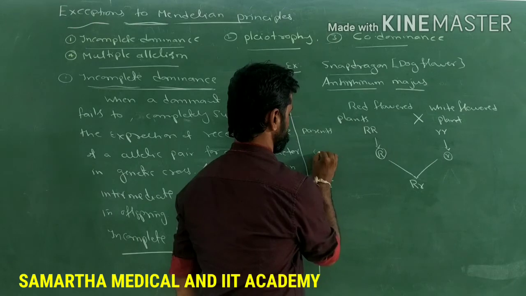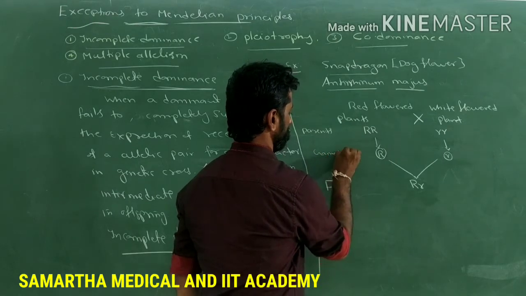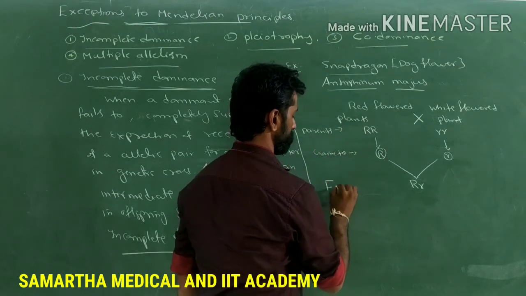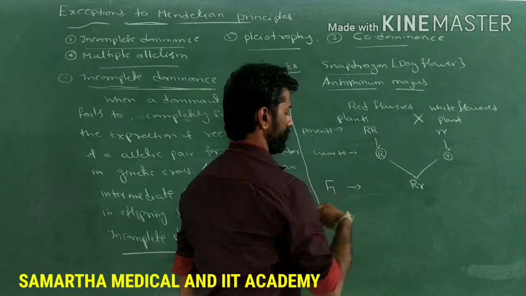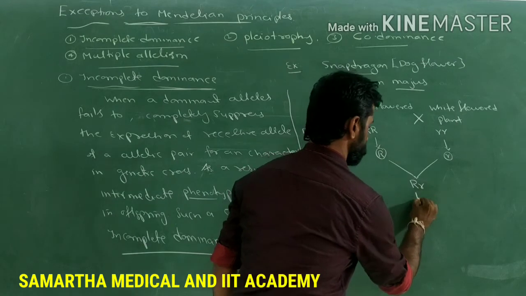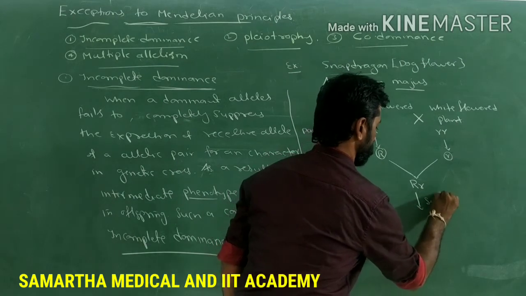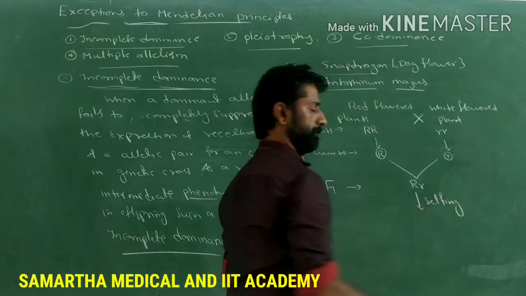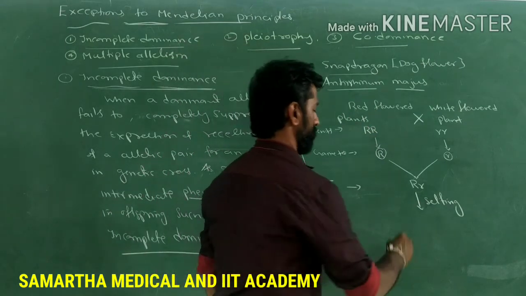So these are the gametes here, this is the parental generation, and the F1 individuals are the F1 generation. Such an F1 generation, when allowed for selfing, that is self-pollination, then what happens here?